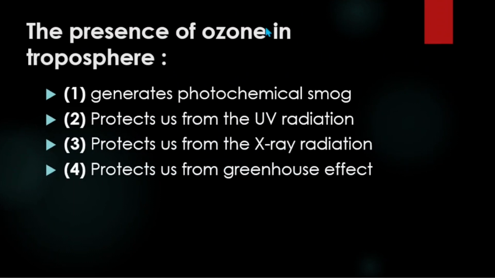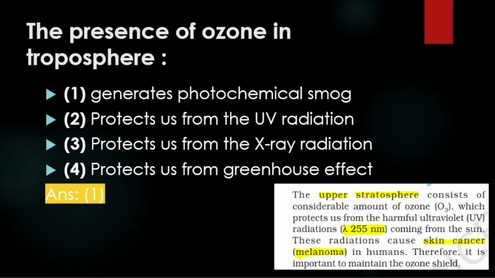It is asking that ozone is present in the troposphere, meaning where we live. So definitely it will not protect us from UV radiation. It generates photochemical smog. You can check how many of you have answered photochemical smog. Our correct answer is the first option. Let me show some parts of the NCERT book. It is clearly mentioned in the book.